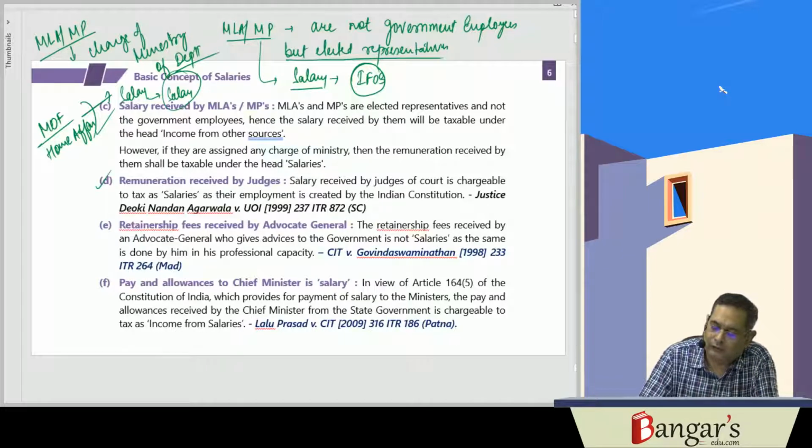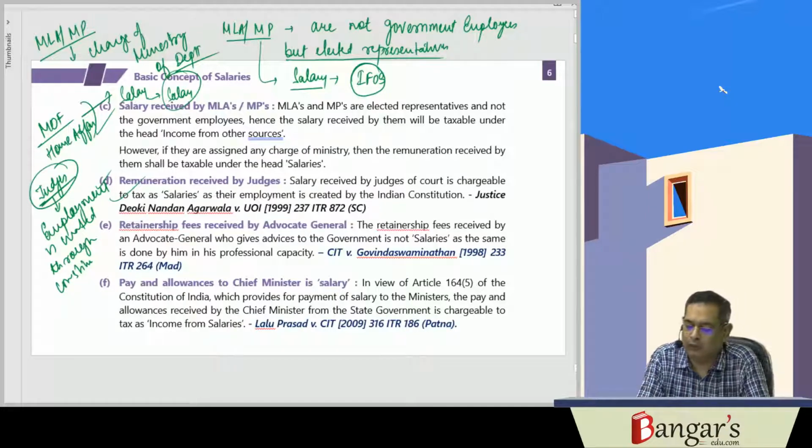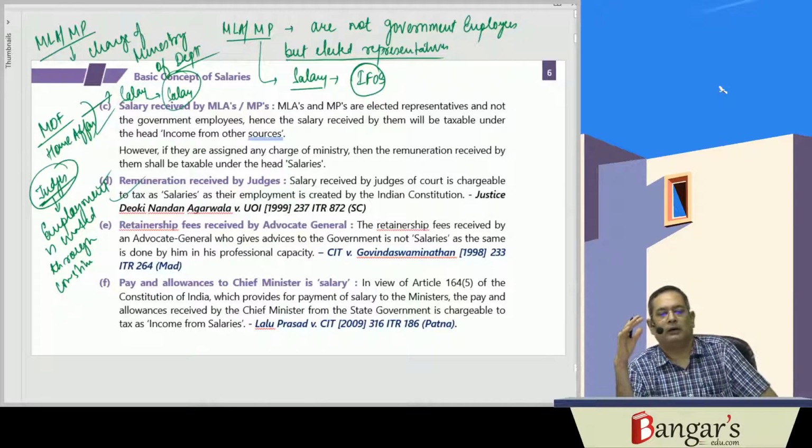Remuneration of judges. Judges are constitutional functionaries, and their employment is created through the constitution. Hence, any remuneration received by the judges of a court will be chargeable to tax under the head salaries. Therefore, whatever salary is received by them will be taxable under the head salaries.